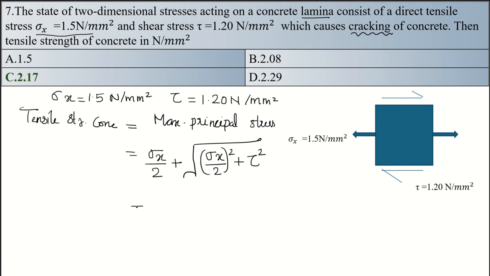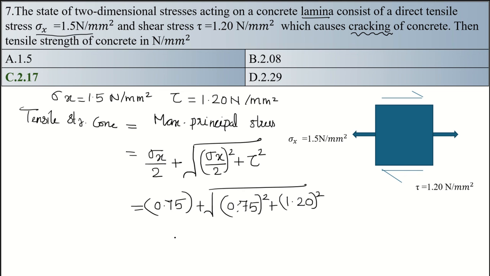Then sigma x by 2, that is 1.5 divided by 2, is 0.75, plus square root of 0.75 the whole square plus tau square, 1.20 the whole square. Okay, after solving we will get the answer as 2.17 Newton per mm square, and our option C is the answer.